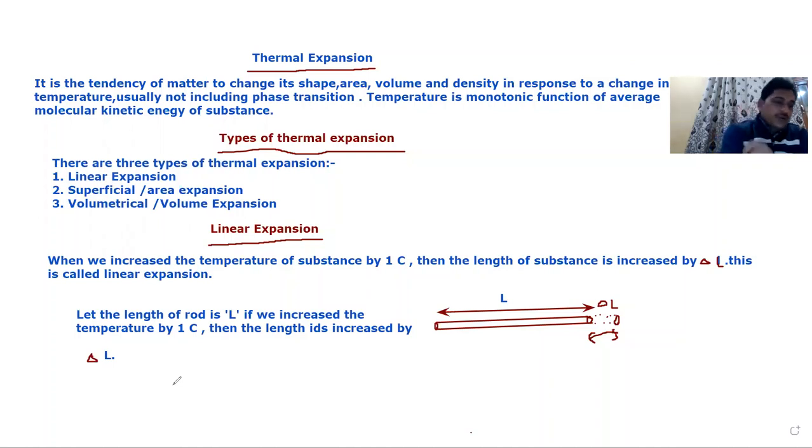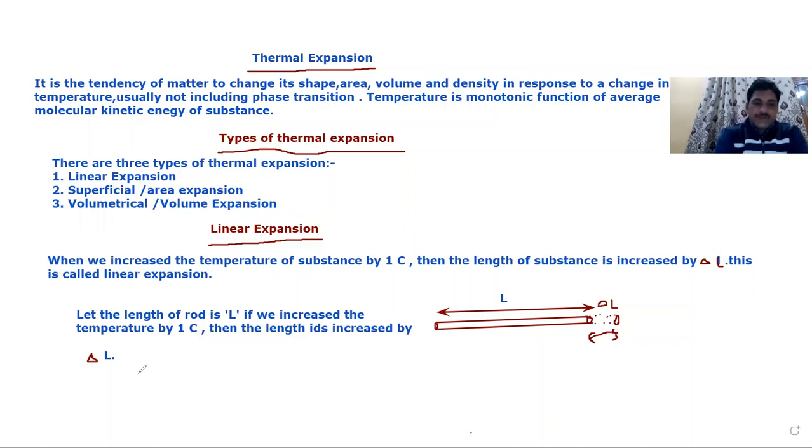Okay. Now try to understand. The increase in length depends on the following. First, it depends on the original length, and it also depends on the temperature difference.